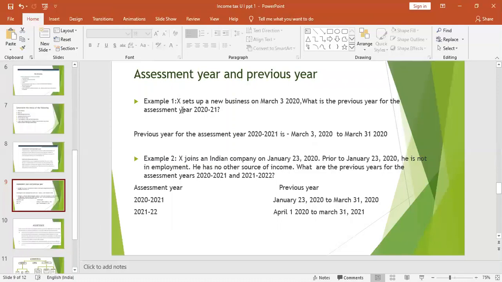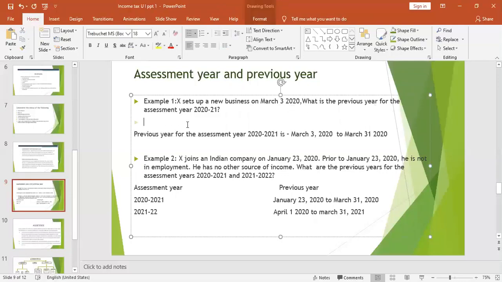For example, X sets up a new business on March 3rd, 2020. What is the previous year for the assessment year 2020-21? Now I only told you what the assessment year is. It will be a period of 12 months which starts from 1st April to 31st March. Here the assessment year is given as 2020-21.